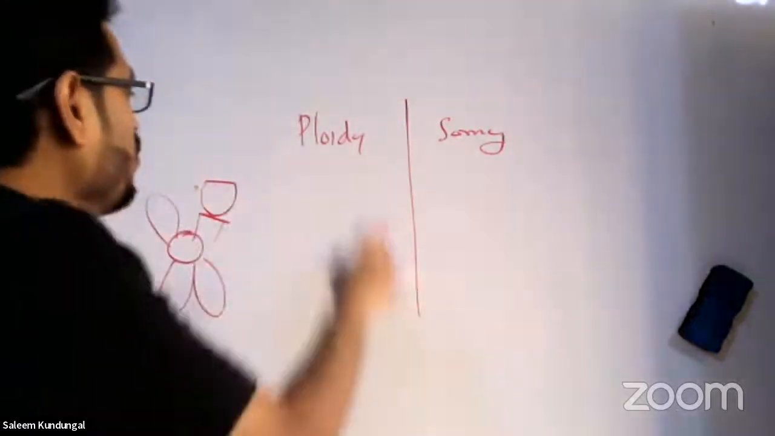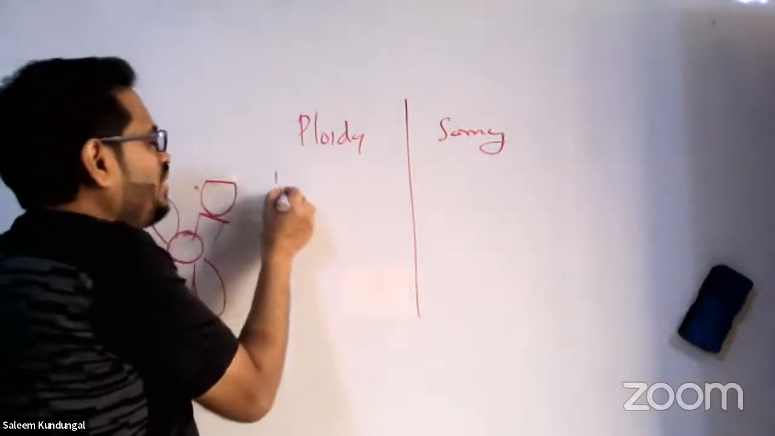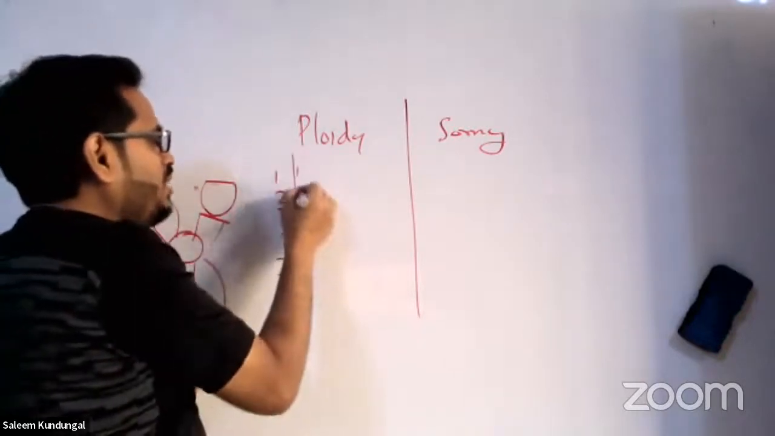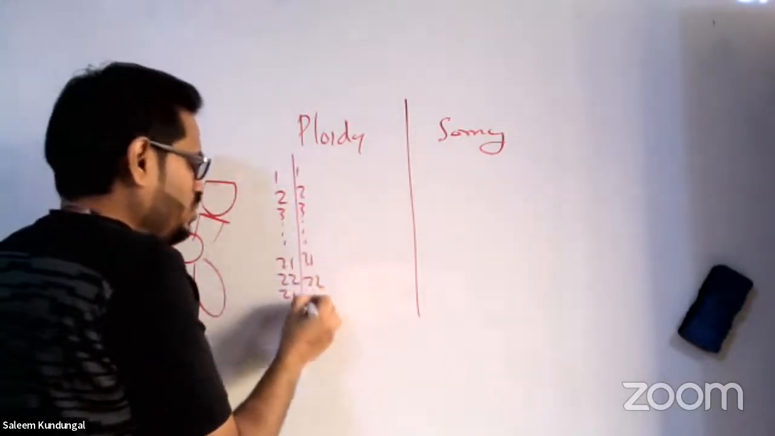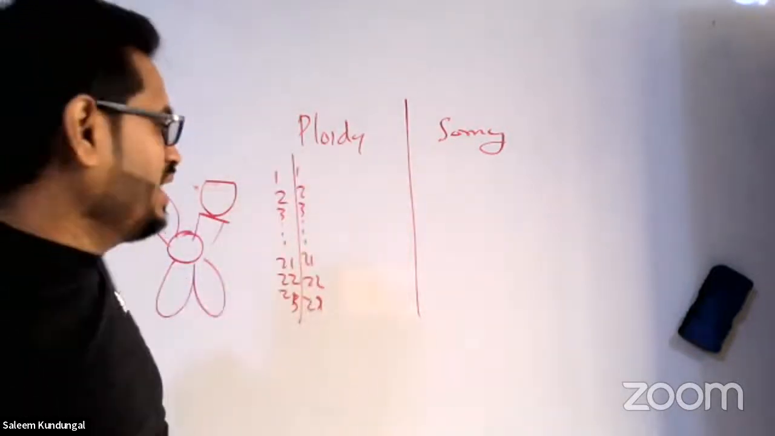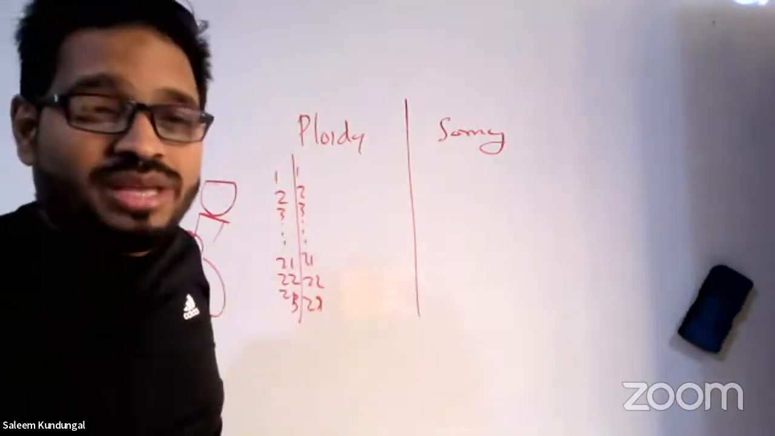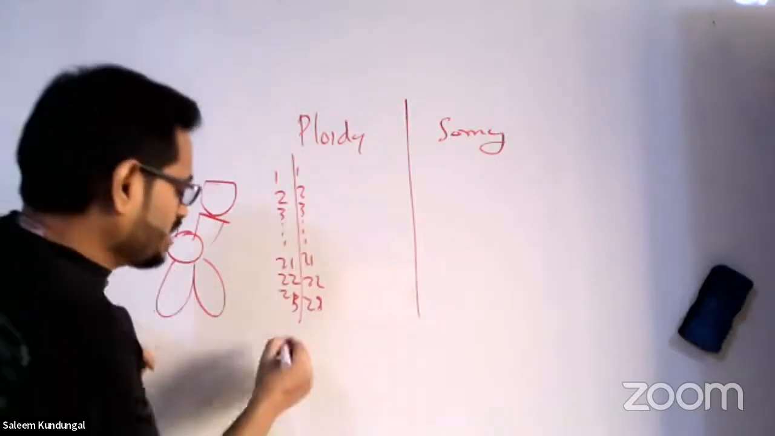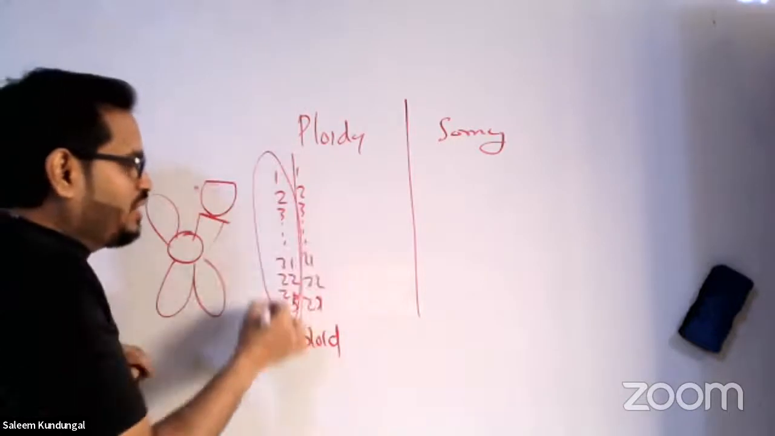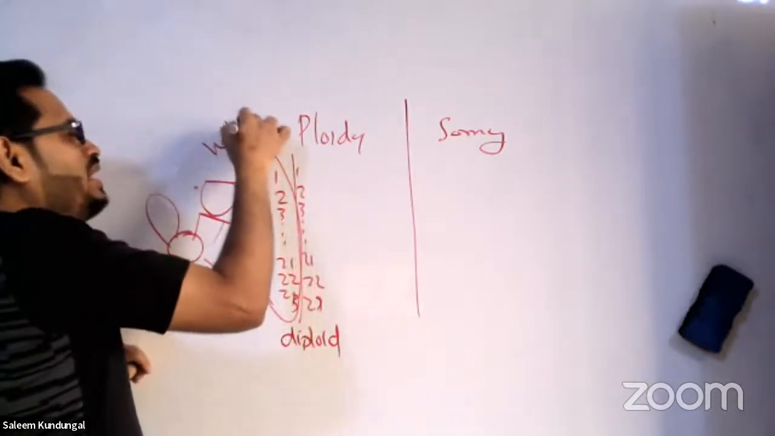Carefully listen to me. What is ploidy? I told you we have how many sets of chromosomes? Two sets, right? 1, 2, 3, 21, 22, 23. So these two sets, I got one from father, one from mother. So these two sets of chromosomes together make what? Diploid. This is called diploid. Okay. If only one set is there, we call it as haploid, isn't it?